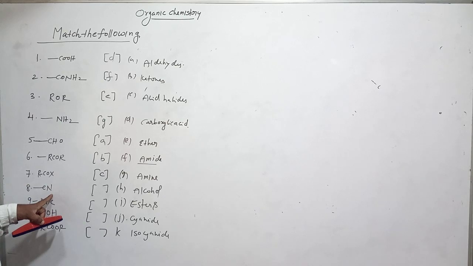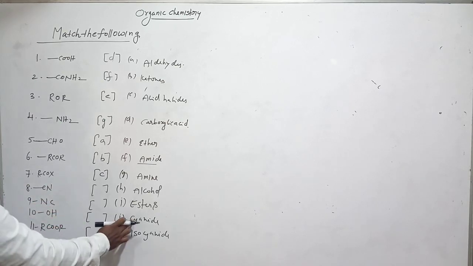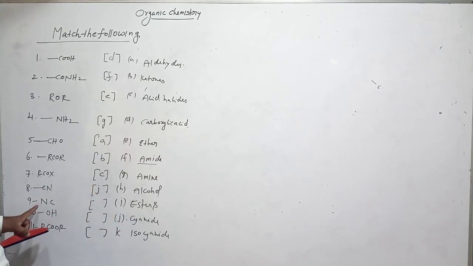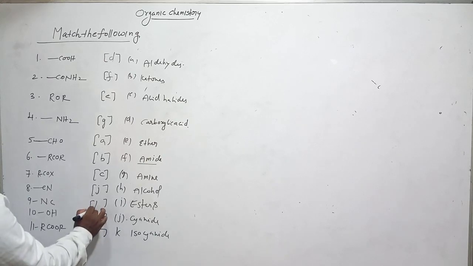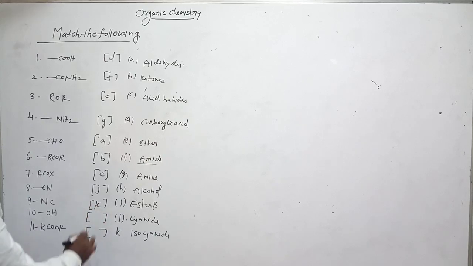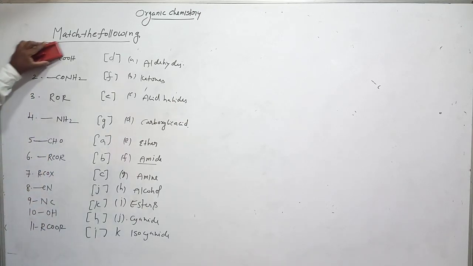Next CN means C triple bond N, cyanides. So J. Okay. NC means isocyanides. This is K. Okay. OH, alcohols, H. And RCOOR, esters, clear. So this is I. Okay. So these are the important functional groups. Okay, students. Again we will meet tomorrow.